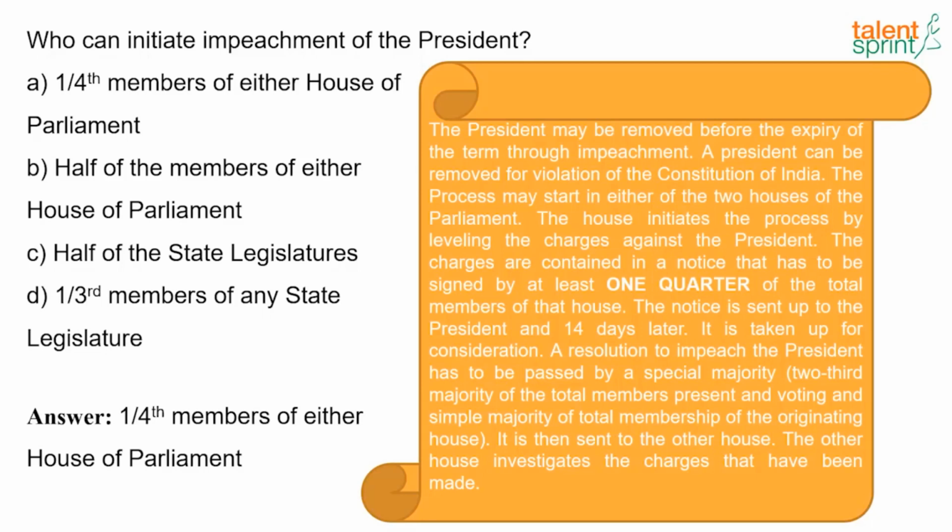A resolution to impeach the President has to be passed by a special majority, that is two-thirds of the members present and voting, and a simple majority of the total membership of the originating House. It is then sent to the other House, and the other House investigates the charges that have been made. And this is how the impeachment of the President can be done.